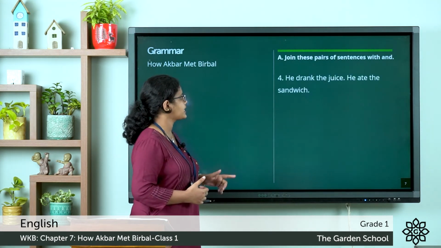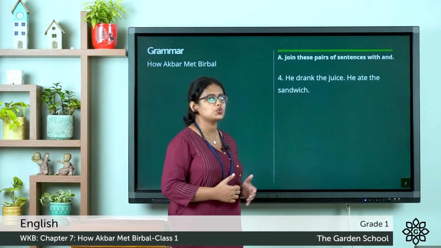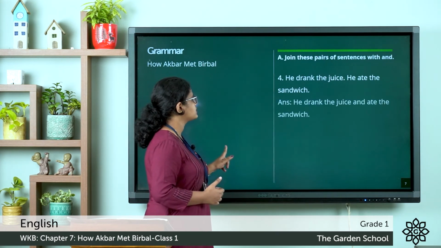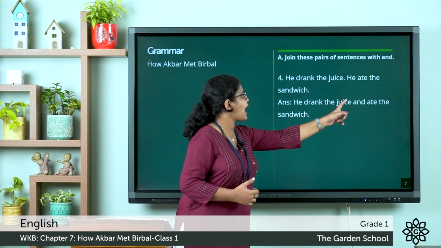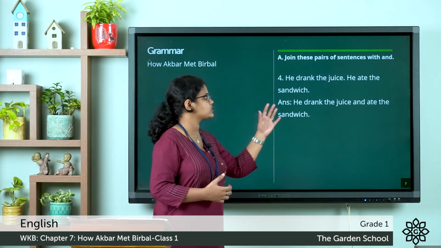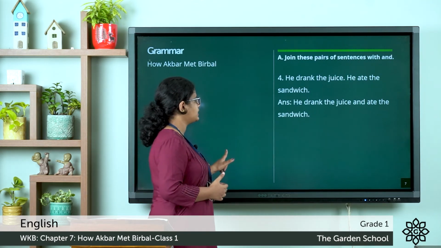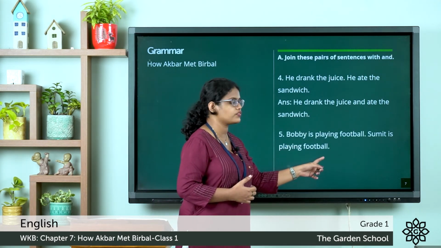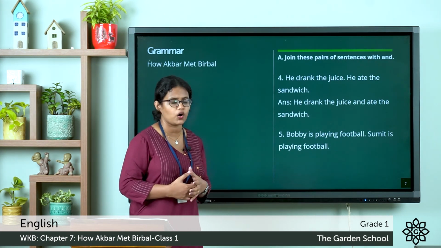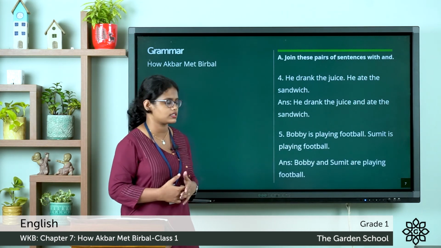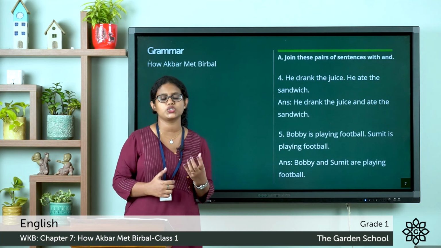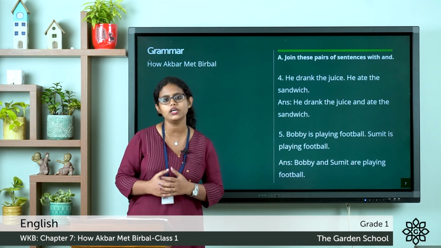Moving on to the next one. He drank the juice. He ate the sandwich. How can we rewrite this? See, he drank the juice and ate the sandwich. We used the joining word and to join these two sentences. Then the last one. Bobby is playing football. Sumit is playing football. It tells us both are playing football. So we can join these two sentences. See, Bobby and Sumit are playing football. This is how you should join two sentences with the joining word and.